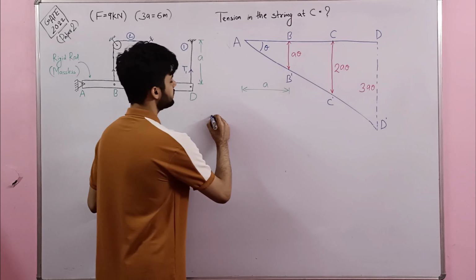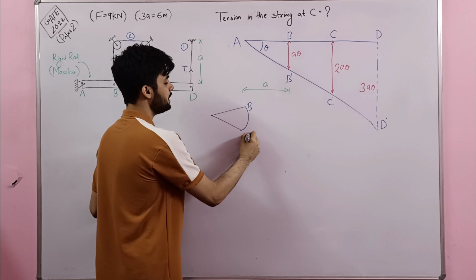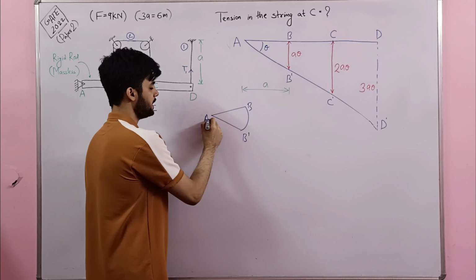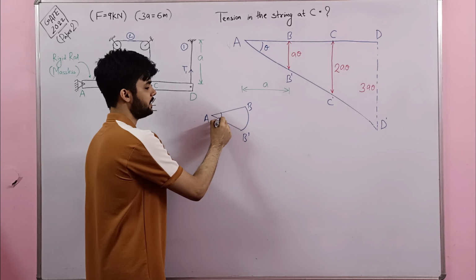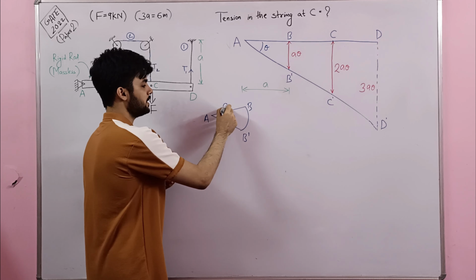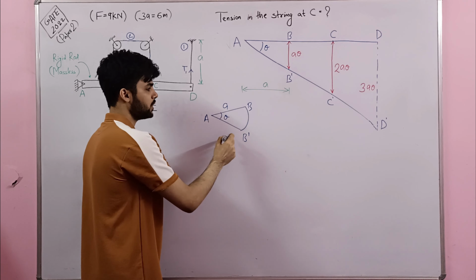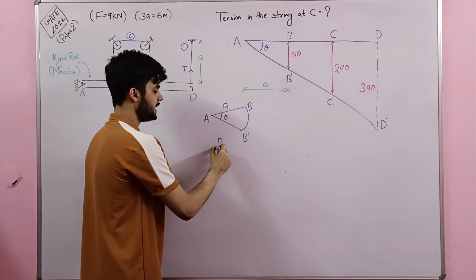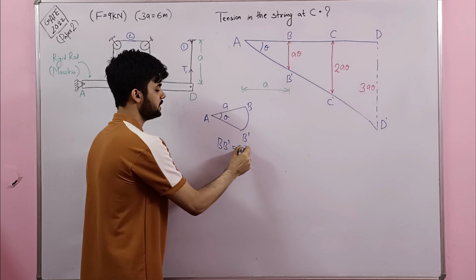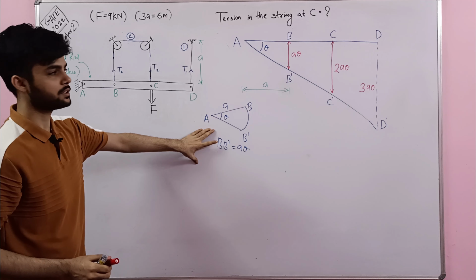Means if I consider BB' as an arc, and A as the center of the circle, and BB' is making an angle theta, right? And from A to B, what is the distance or what is the radius? A. So what I can write here is BB' equals A into theta. So this is a simple property of circle.